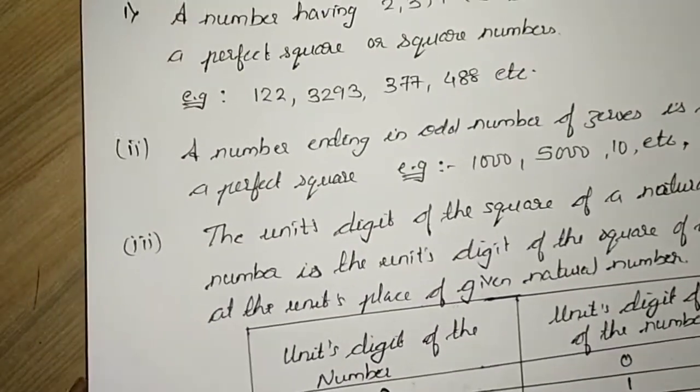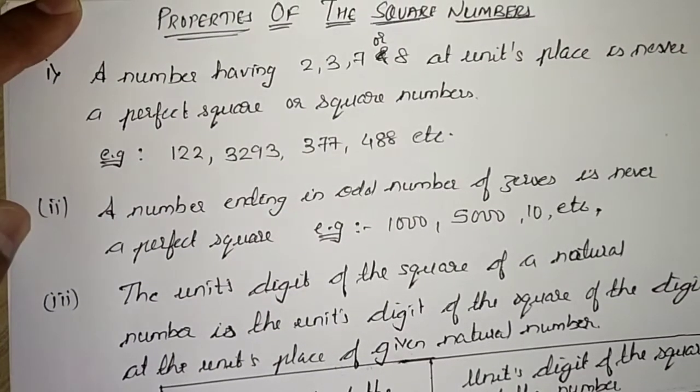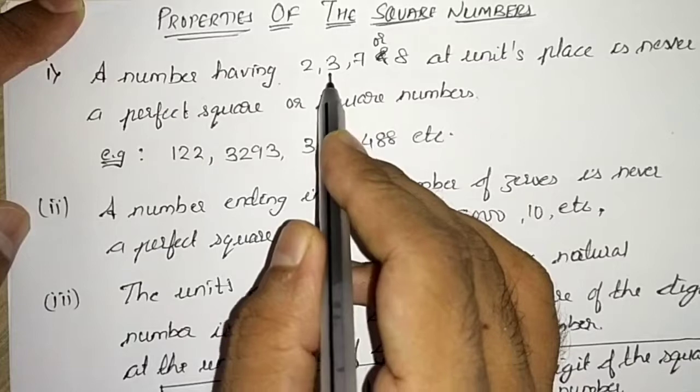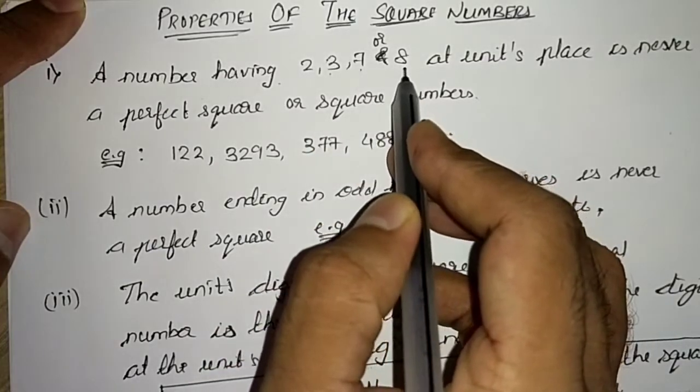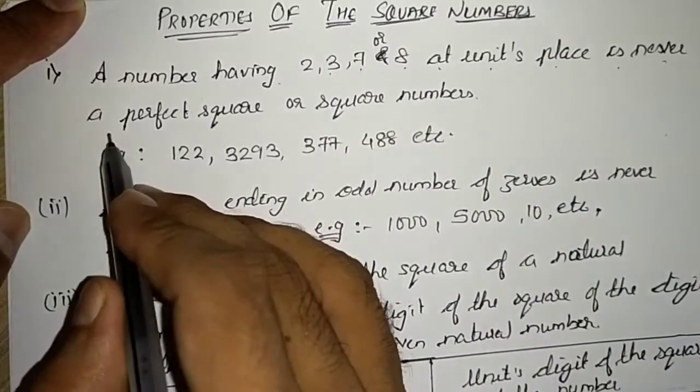Now let us take some properties of perfect squares or square numbers. A number having 2, 3, 7, 8 at the units place is never a perfect square.